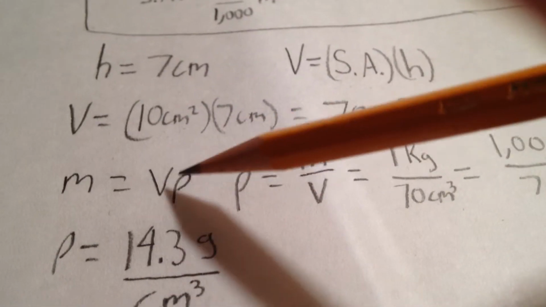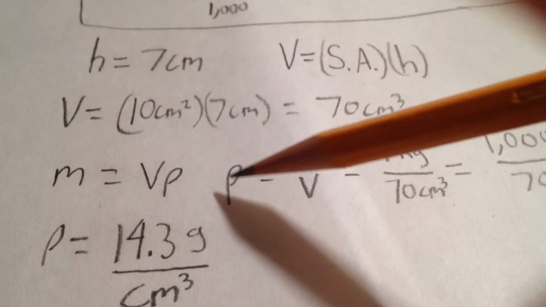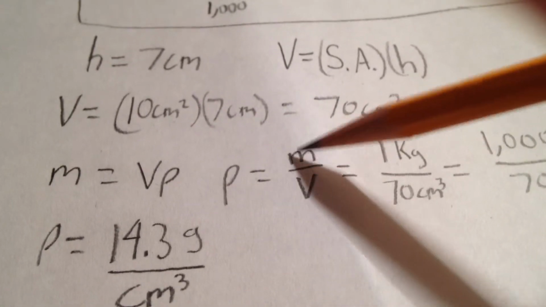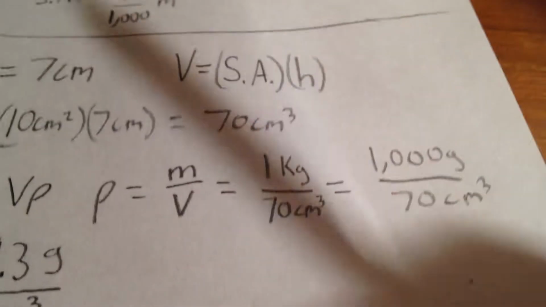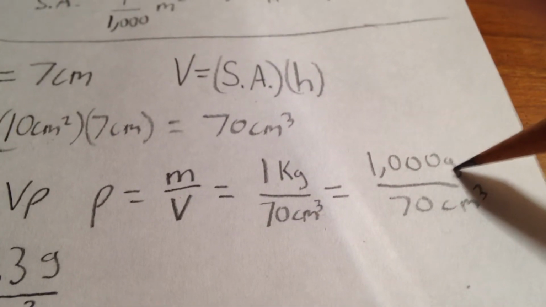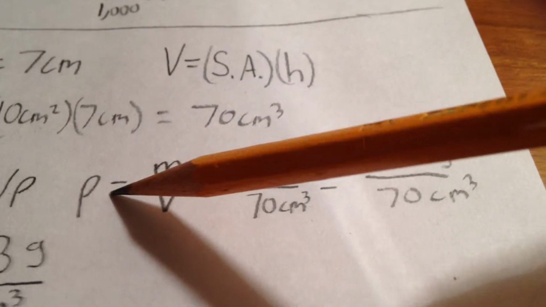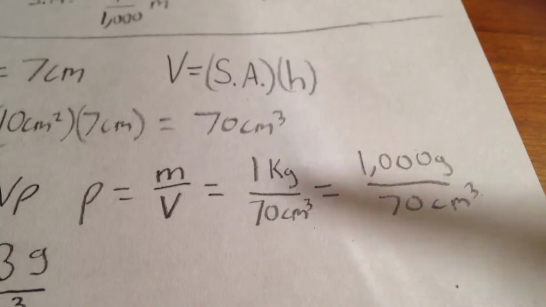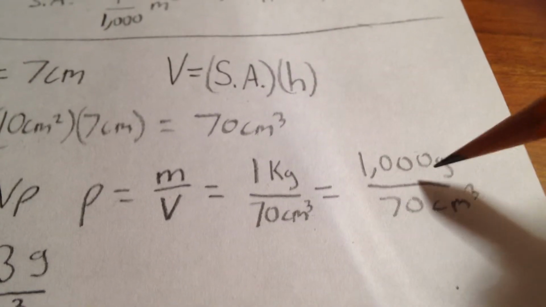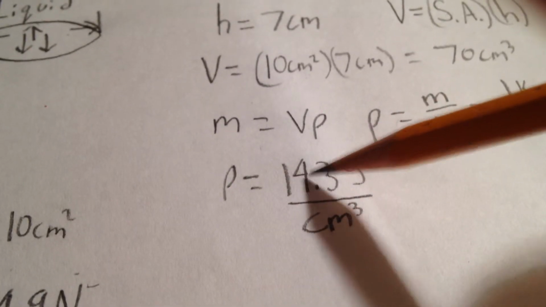The mass equals the volume times this little Greek letter here, rho, which signifies density. So rho, or the density, equals mass over volume. The mass is 1 kilogram divided by 70 centimeters cubed, which is 1,000 grams over 70 centimeters cubed, because in this case I want the density in grams per centimeter cubed. Sometimes you might want it in kilograms per meter cubed, but whatever. So rho is 14.3 grams per centimeter cubed, and we're going to use that in a minute.